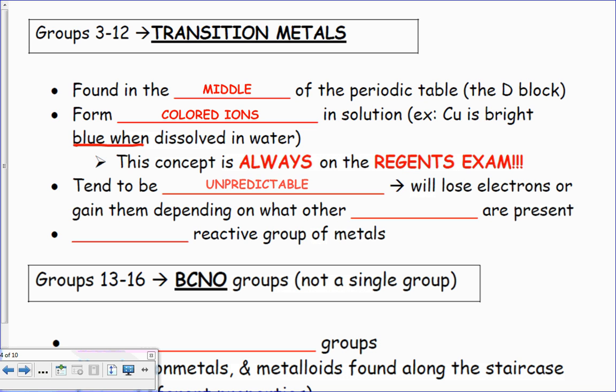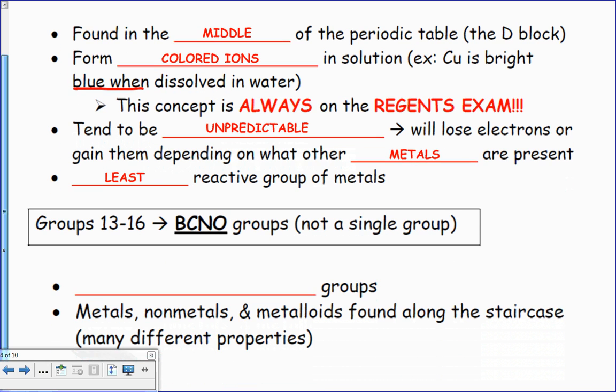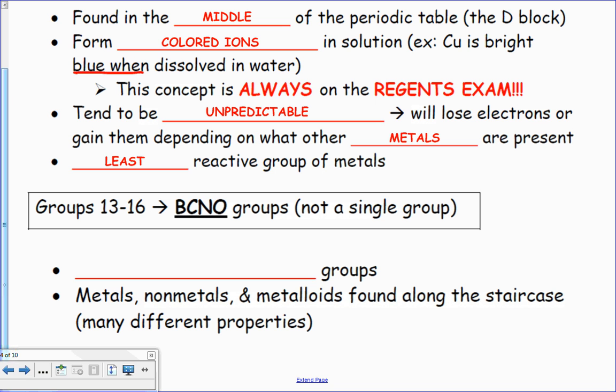They tend to be very unpredictable. They will lose electrons or they will gain electrons, because they're metals. And what makes them really kind of unpredictable is where are they? Are they on the far right or are they on the far left? They tend to react differently as I go from one side to the other. All right. They are the least reactive group of metals. True, because they tend to have more than 1 or 2 valence electrons. So that kind of gets muddled up in how they're going to react.